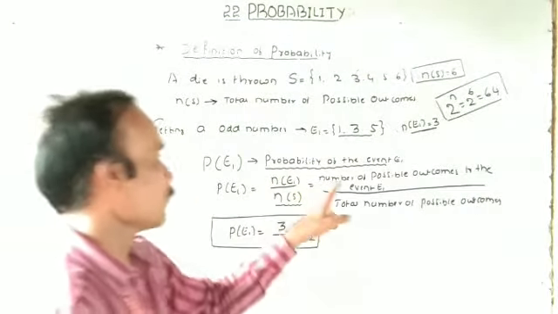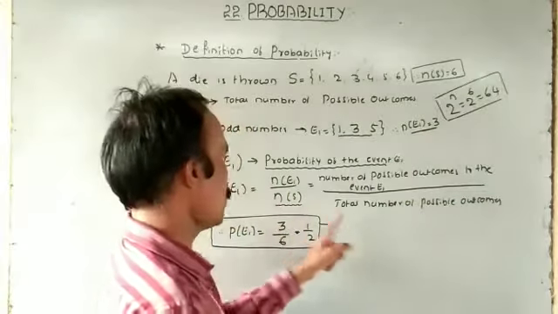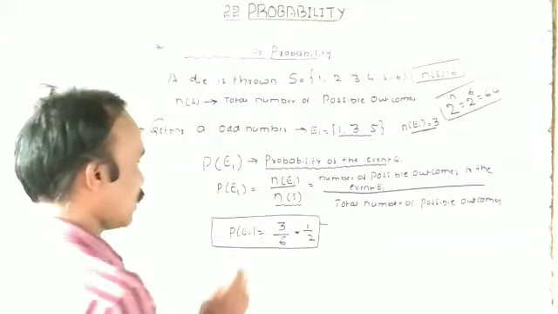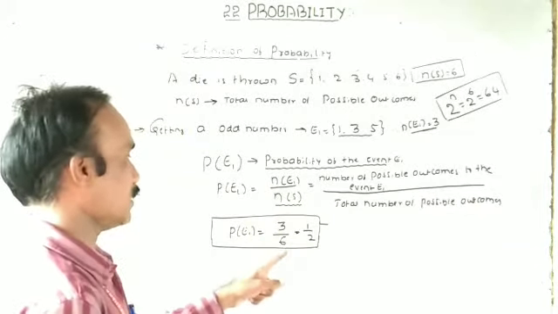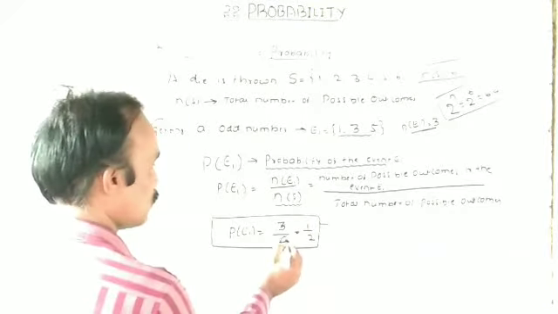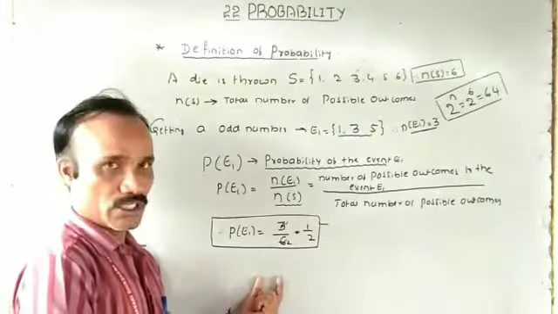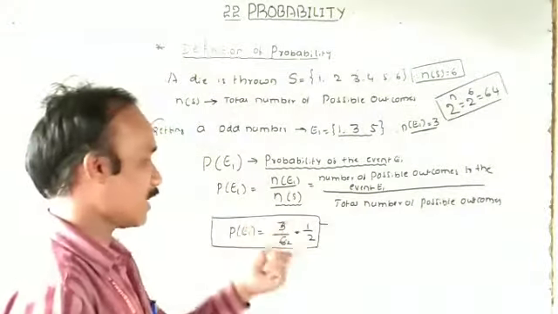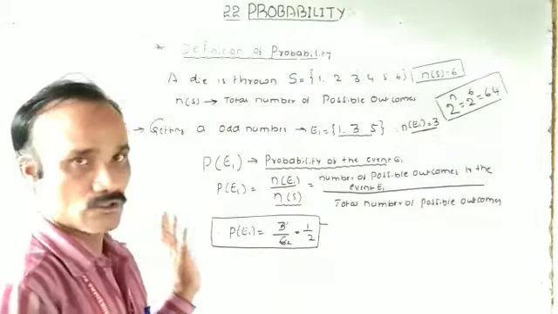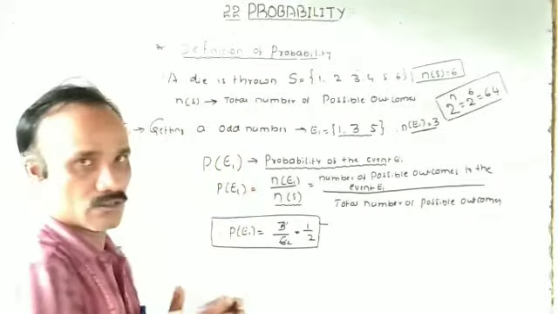So n of E1, the number of possible outcomes to the event E1, divided by n of S, the total number of possible outcomes. That is, P of E1 is equal to n of E1, that is 3, divided by 6. The value is 1 by 2. I told you many times, now I am telling you again: there is no calculation in this chapter, only the concepts. This is a very, very important stage in this lesson.